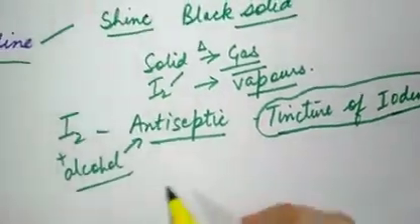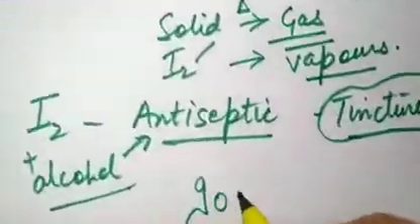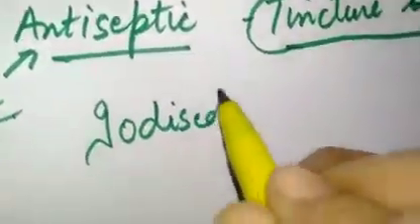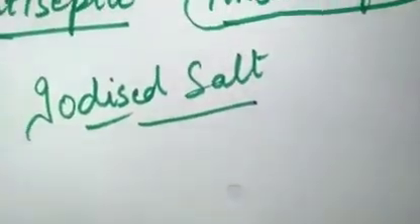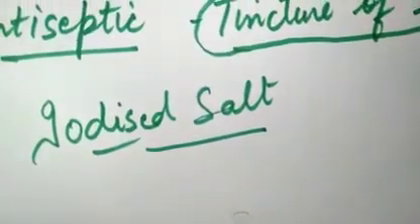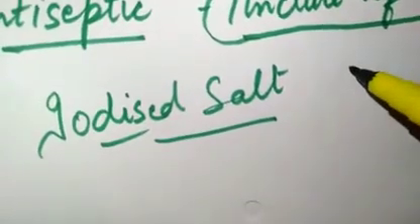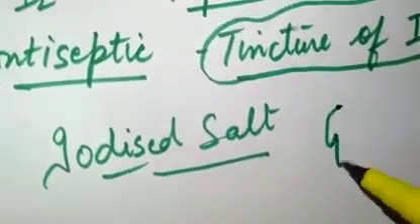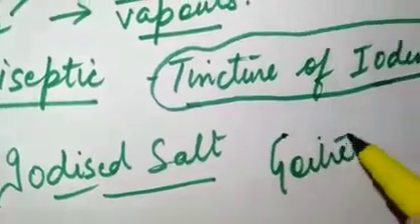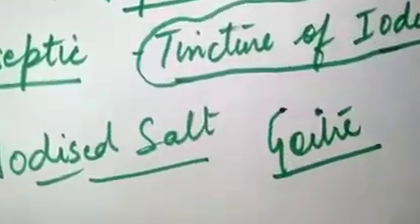Then all of you must have heard about iodized salt. In many advertisements it comes that you should use iodized salt. So iodized salt is iodine in your common salt, and that is essential to prevent the disease goiter. Iodized salt is essential so that we don't get the disease which is known as goiter.